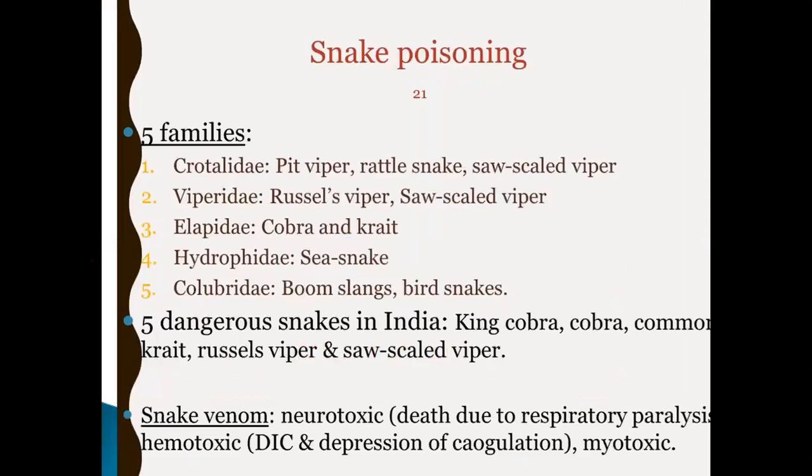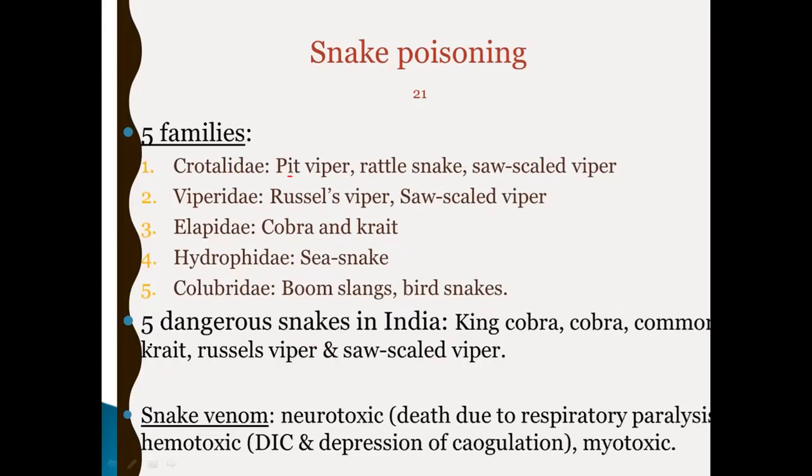Then the last one is snake poisons. So we'll discuss snake poisons. Basically, there are 5 families: Crotalidae, Viperidae, Elapidae, Hydrophiidae, and Colubridae. So all those examples are also important. First is pit viper, rattlesnake, saw-scaled viper. For the second, Viperidae: Russell's viper, saw-scaled viper, and Elapidae: cobra, krait, sea snake. All those examples are also important.